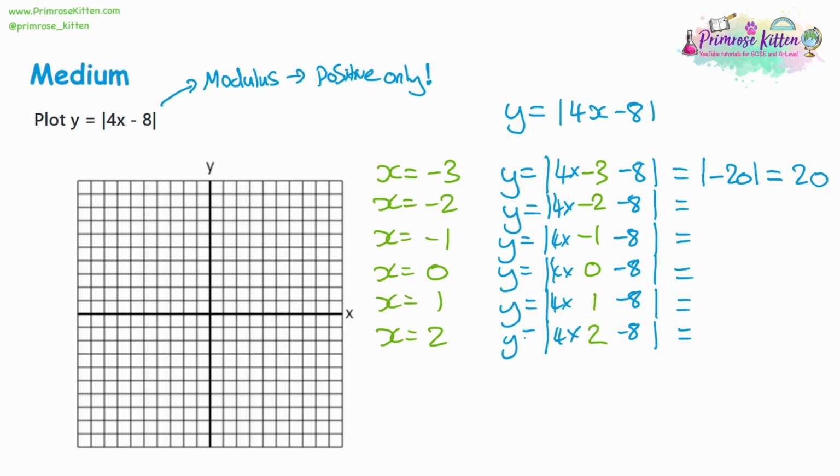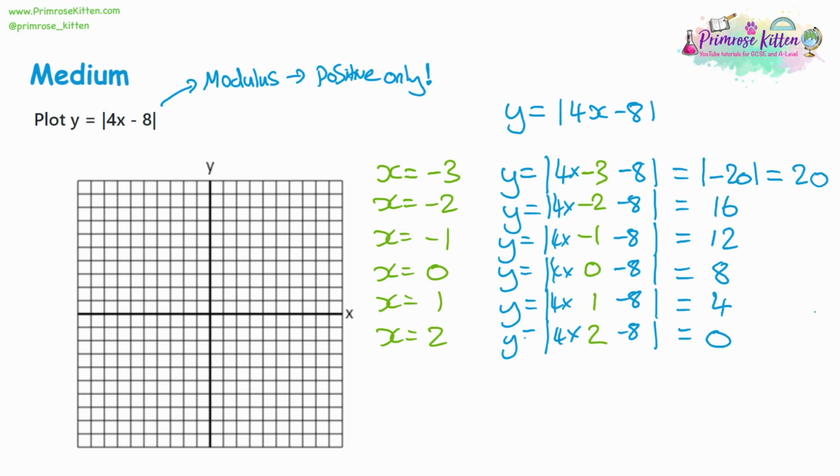Let's have a look at negative 2. 4 times negative 2, take away 8, should give us negative 16. So the modulus of that is a positive 16. Then we have 4 times negative 1, take away 8, that's negative 12. So we write down as our answer a positive 12. 4 times 0, take away 8, gives us an answer of negative 8, but with a modulus, so we write a positive 8. Moving on to the next two, 4 times 1 is 4, take away 8 is negative 4. The positive version, so just positive 4. And then 4 times 2 is 8, and take away 8 gives us 0.